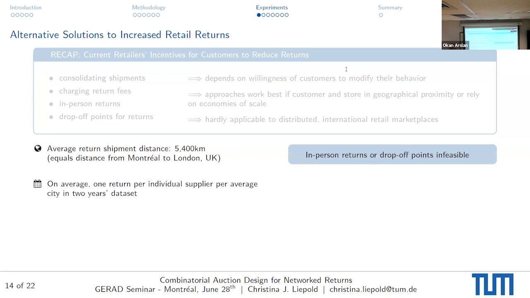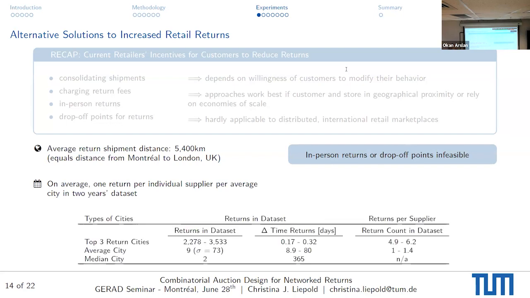And then the second argument is that there is on average one return per individual supplier per average city in a 2-year data set. Since we have so many different suppliers and since our customers are spread out so widely around the globe, we made a bit of an analysis where we looked at the different types of cities. So we have the top 3 return cities, which are the cities in which the most returns occurred in our data set. Here, overall, we have between 2,000 and 3,500 returns. However, even in those cities, if we look at the individual supplier, in 2 years, we only have between 5 and 6 returns per supplier.